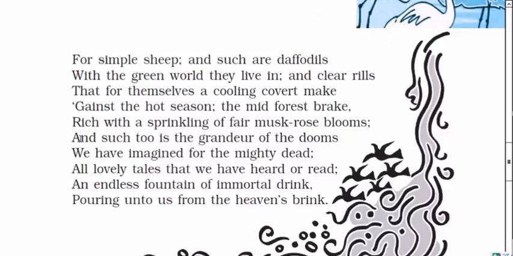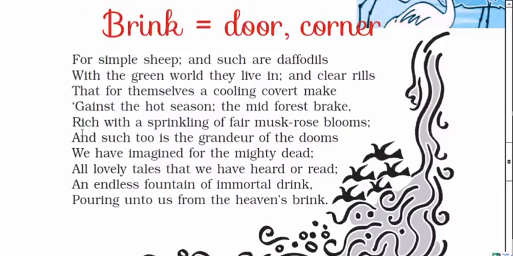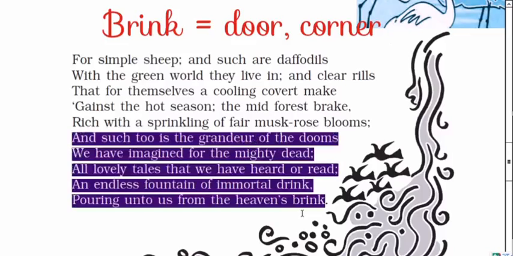The poet says we are getting pleasure from seeing the grandeur of the domes, the top of the tomb. We are imagining the mighty dead. Also, we are talking about the fairy tales, the lovely tales we have heard and read. All these are the source of enjoyment, a source of pleasure. They are just like an endless fountain of immortal drink.